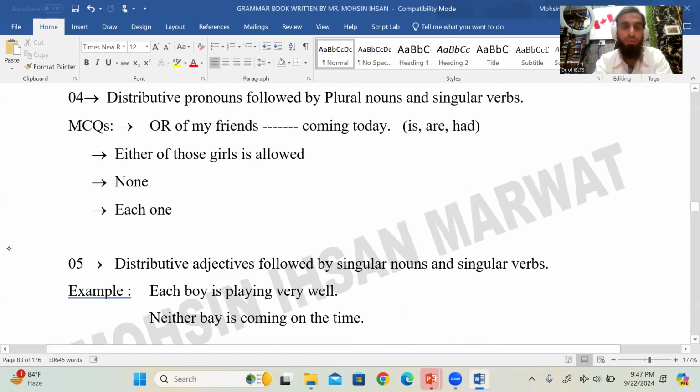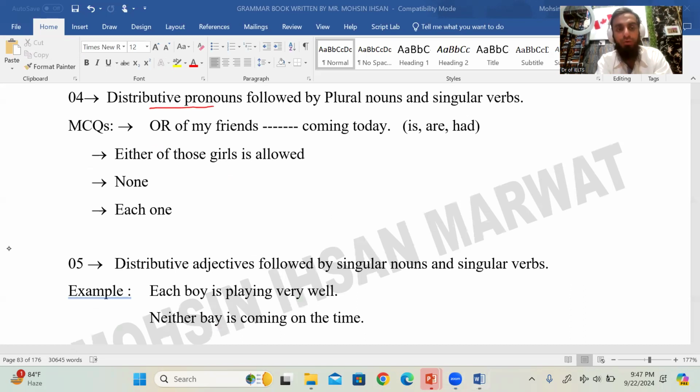Okay, next is the distributive pronoun. It's also easy, just try to get the idea clear, guys. Distributive pronouns means either, neither, none, each, one. Either, each, none, these are distributive pronouns. After that we use of. And if we don't use of, if we use a noun after each, then it becomes a distributive adjective, because as I told you, any word that tells something about a noun is called an adjective.